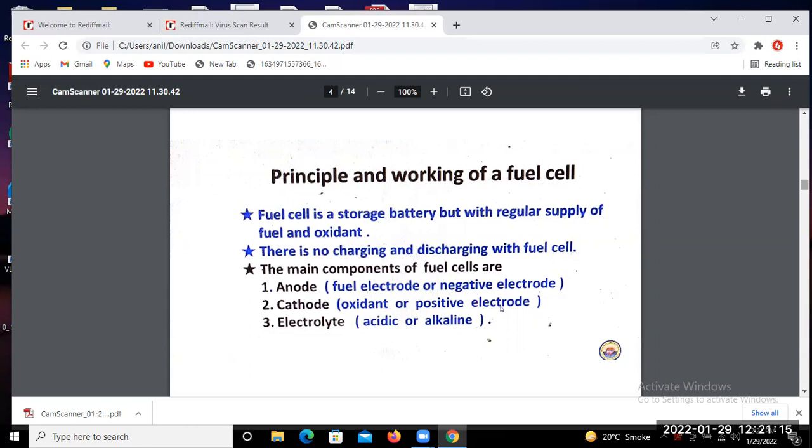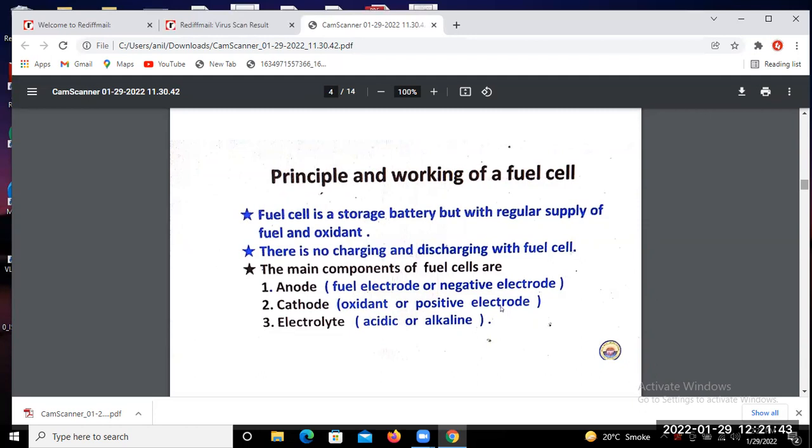So whatever energy is stored in chemical form, you use it one time only. Okay, and when the chemical energy is released one time, we are not able to charge it again here. So you can say that the fuel cell is a storage battery, but with a regular supply of fuel and oxidant. So there is no charging and discharging with a fuel cell.